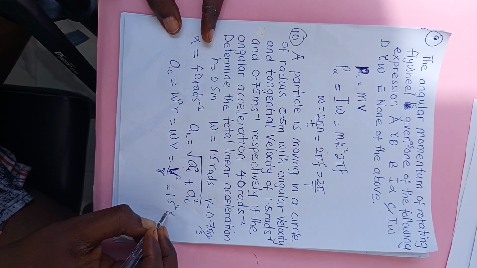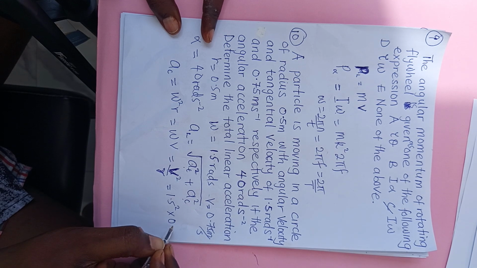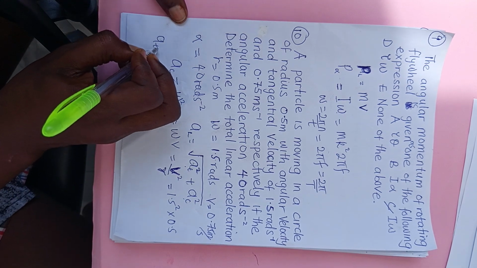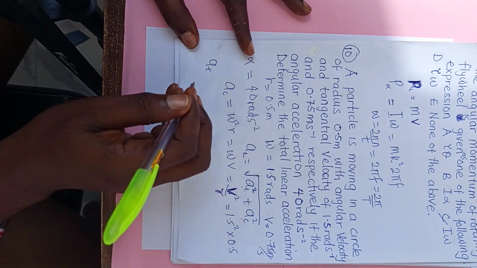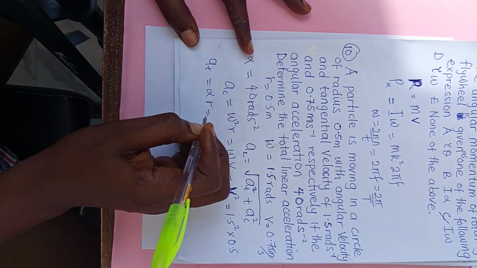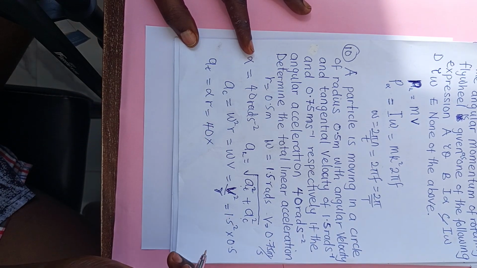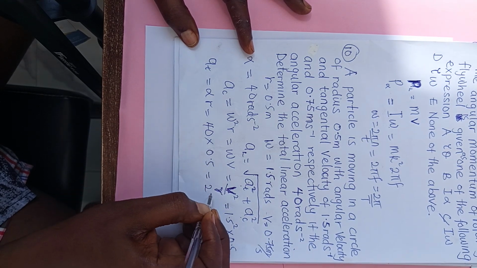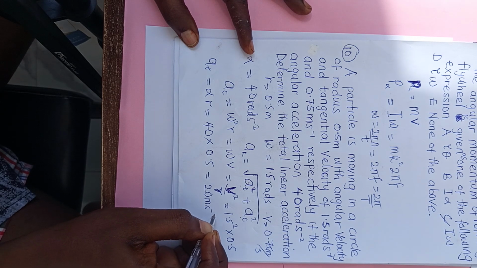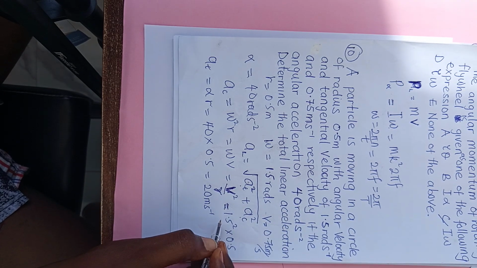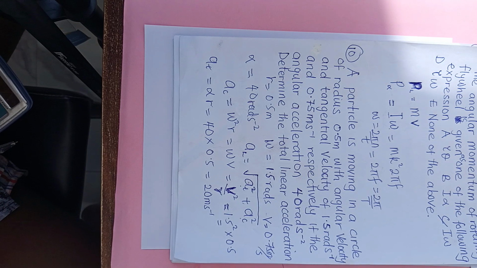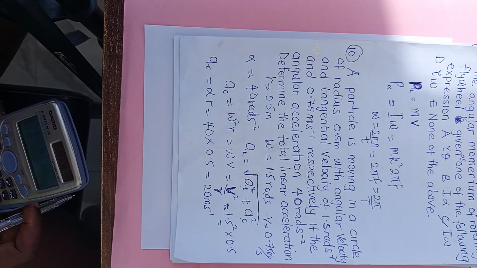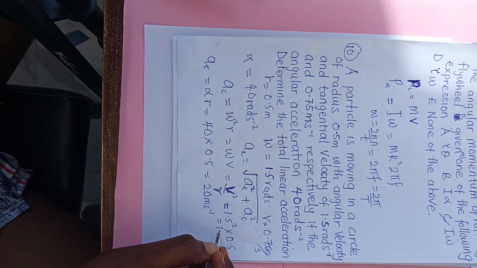Okay, let me use 1.5 square times R. What is our R? 0.5 to get centripetal acceleration. You get that one? Then tangential acceleration is equal to what? Alpha r. What is alpha? 40 times radius, which is 0.5, which is what? 20 meter per second. Centripetal acceleration is what? Is 1.5 square times 0.5. We would have 1.125